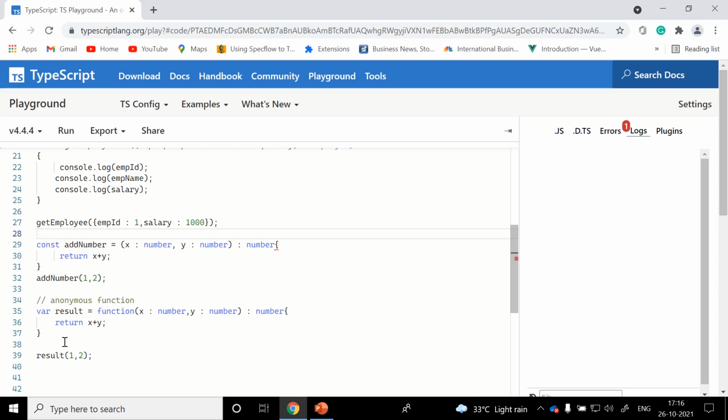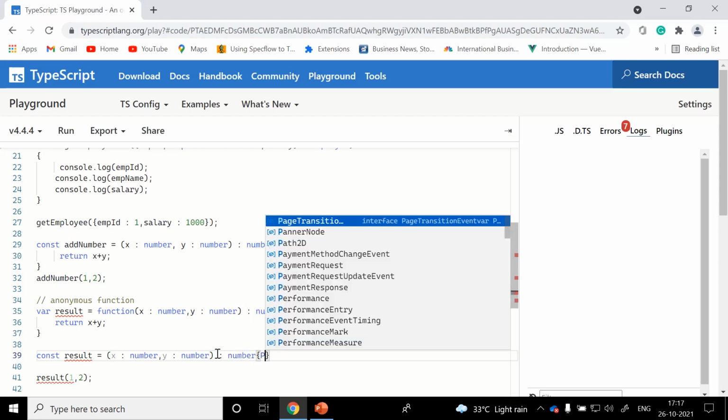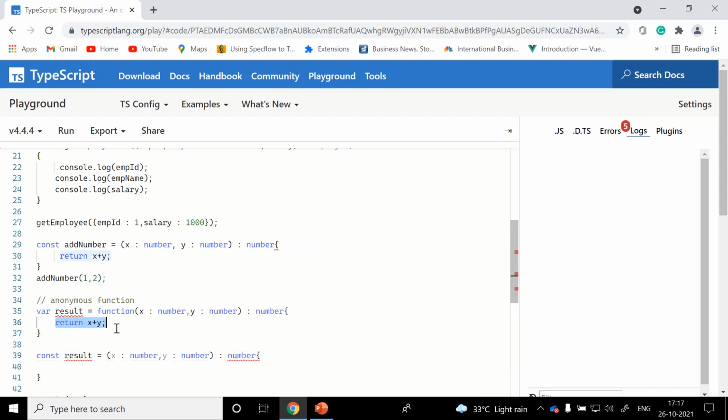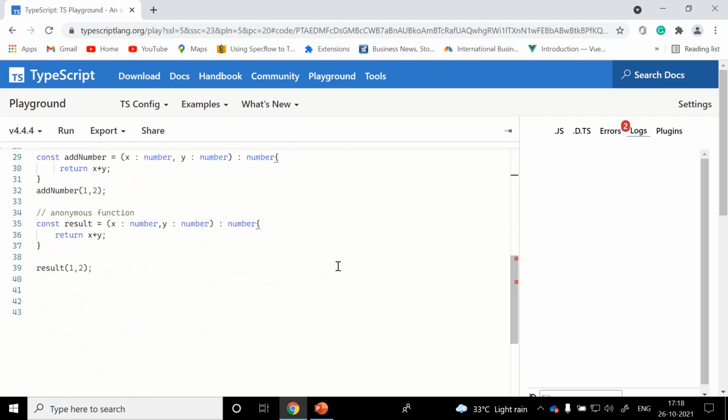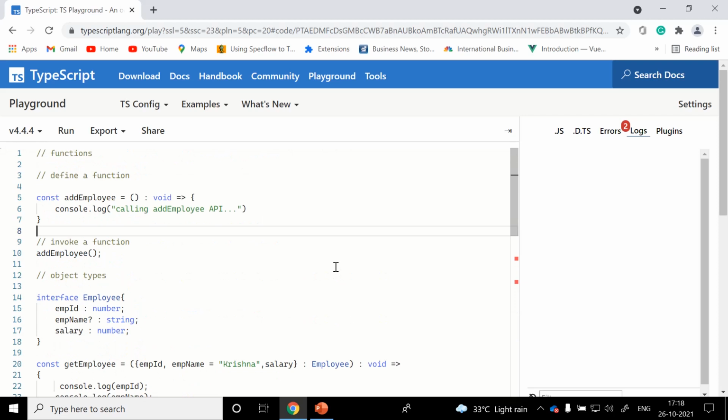The last one, anonymous function. In a similar way, a constant, let's declare a variable, result, and no need to have a function keyword, and it will just have x number, return x plus y. In simple terms, this is how we are going to create arrow functions. This is how we will be using arrow functions.